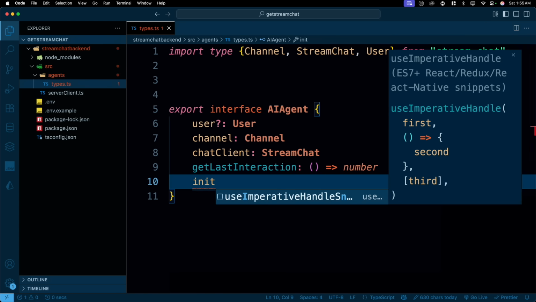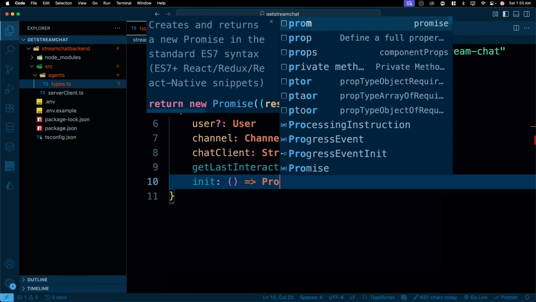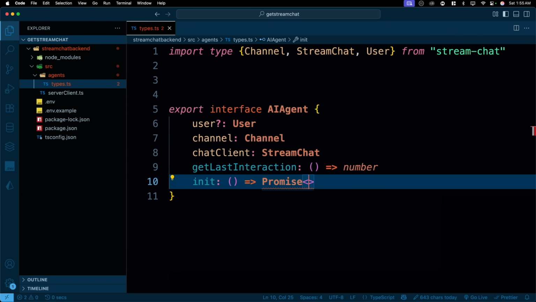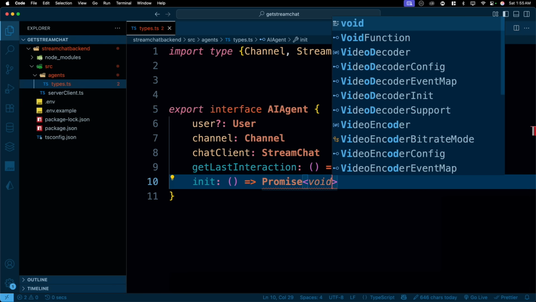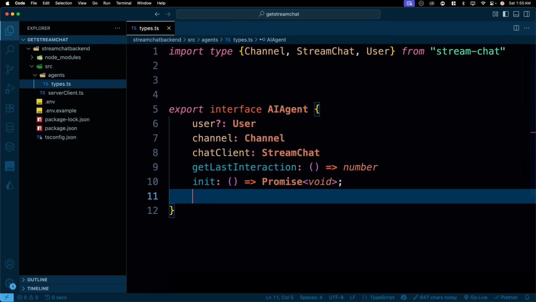We'll also have an init to initialize the chat so that we prepare everything. This is obviously going to be a method which returns a promise. And we say that we don't know what will come inside the promise. So when you don't care about what comes inside the promise, you just say void. And that's it. Void means nothing in the C++ and C concept, but this is TypeScript, it's different.